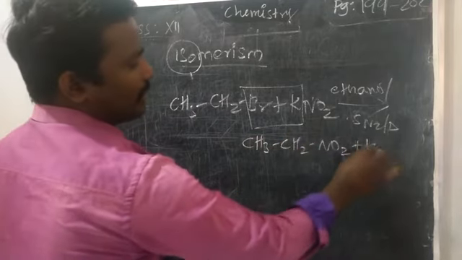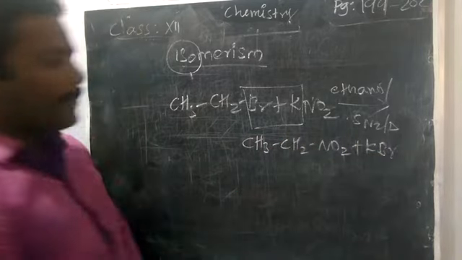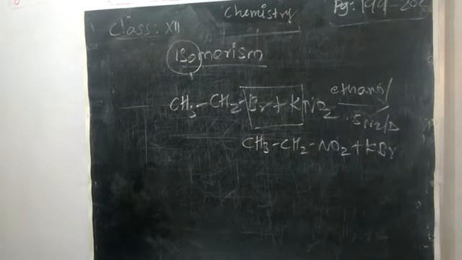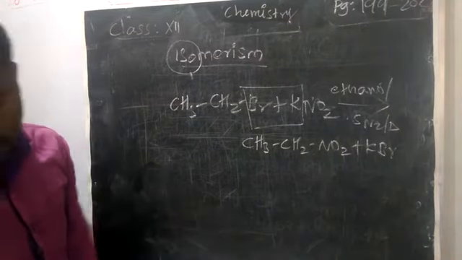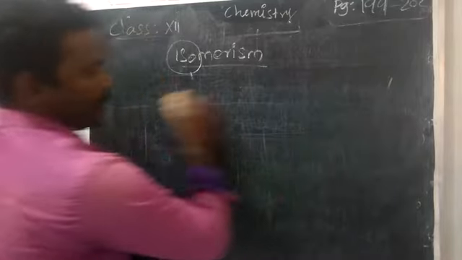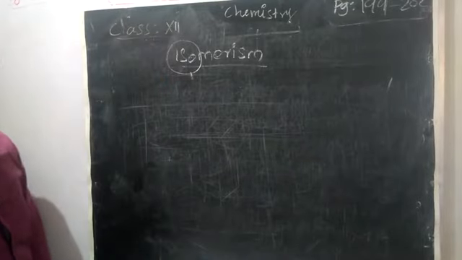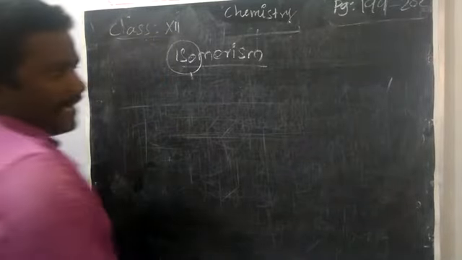CH3CH2NO2 plus KBr. We have prepared the nitro compound. What is the nature of the nitro compound? That means, the name of the nitro compound is nitroethane.